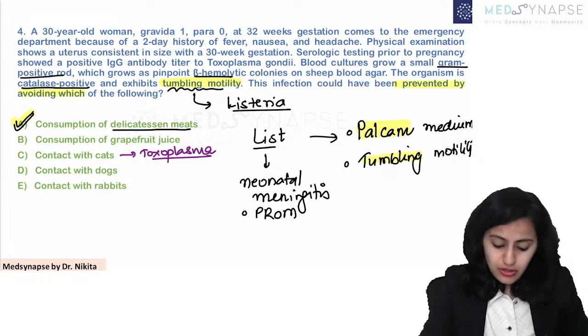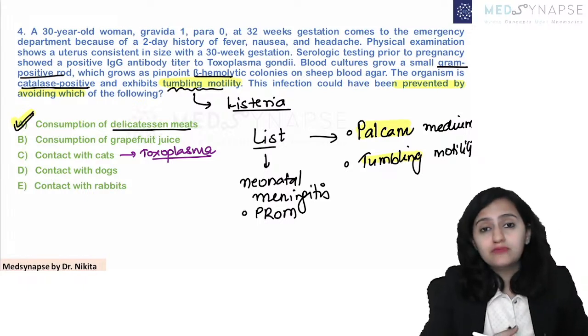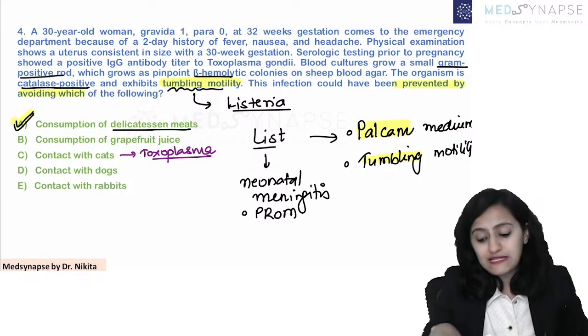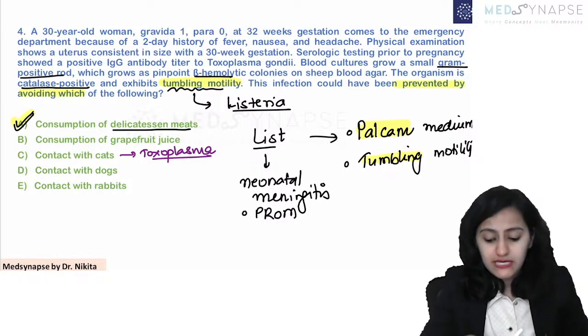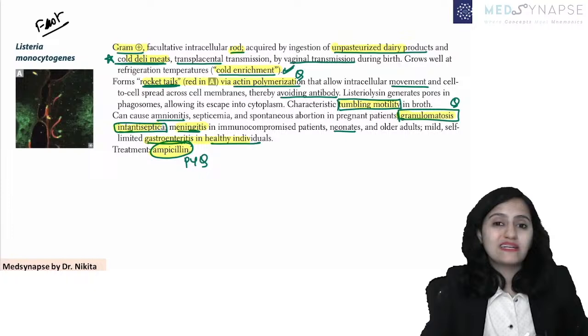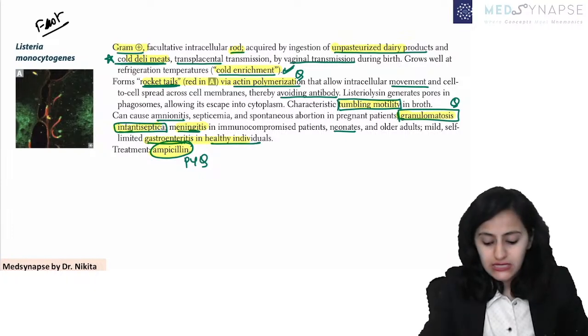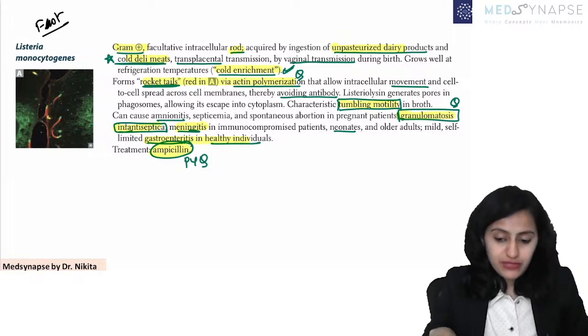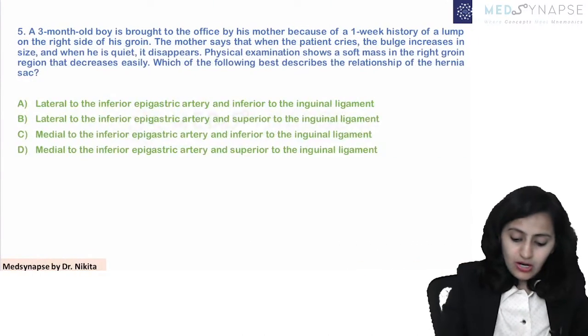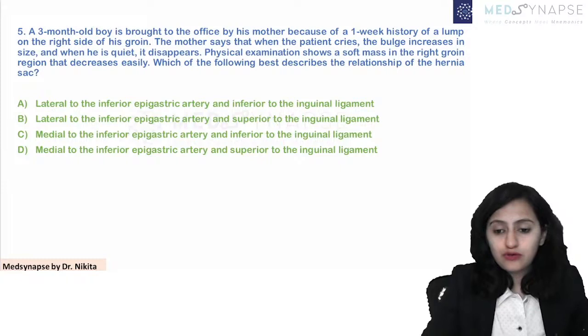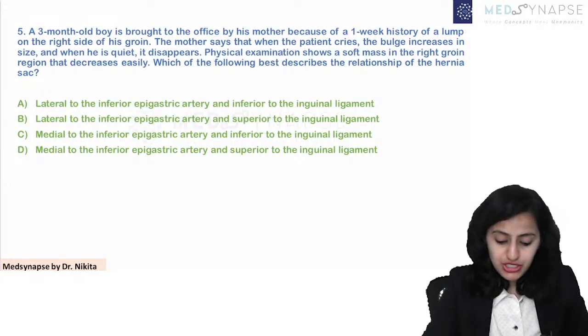Okay, so remember, this is what you need to know for listeria. The unpasteurized products and the delicatessen meats are for listeria. Actin polymerization is important. Tumbling motility, right? Ampicillin is the drug of choice. All right, going on to the last question now. This is your last question.